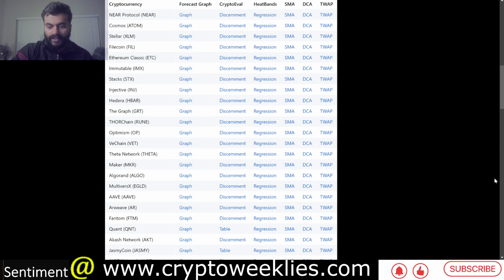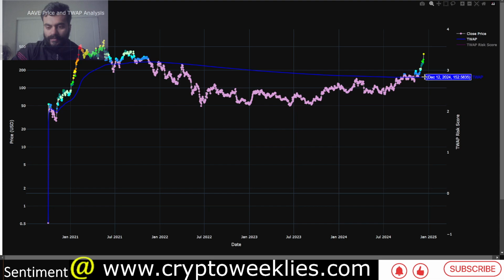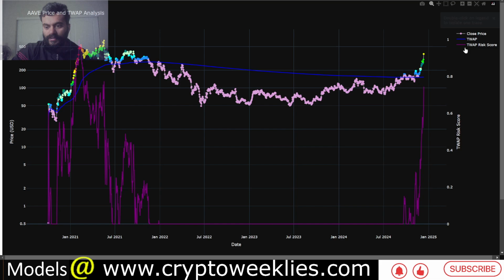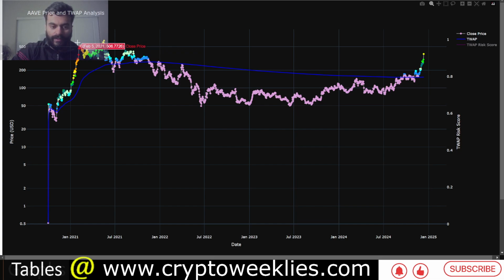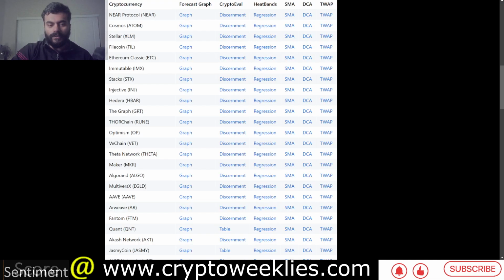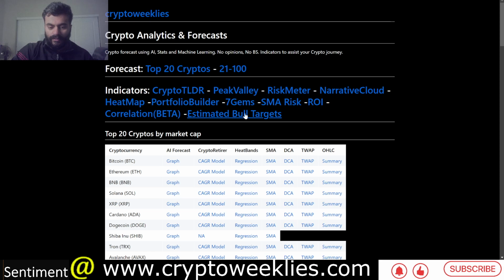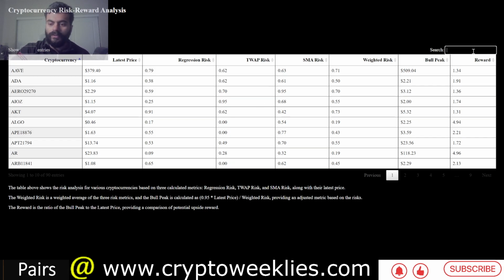In terms of the time weighted average price, again the price has moved, the time weighted average price is at around $152, and the price has moved more than 2x from that level today. So that represents a risk at around 74%. But all in all, again, it has not reached the point where it did back in February 2021, when the color code was again shades of red. So that is one indicator that we are again not at the top of the rally.